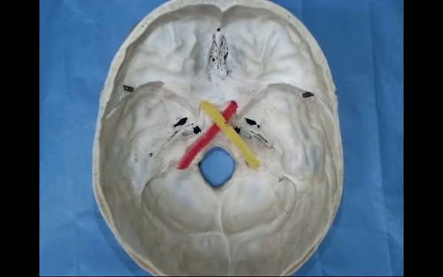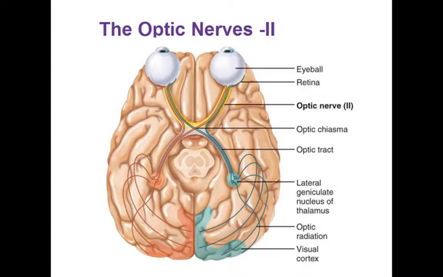Here, the right and left optic nerves unite, and fibers from the nasal half of the retinas cross over, forming the optic chiasm, located directly in front of the pituitary gland. From there, the nerve continues moving posteriorly in the skull as the optic tracts. The optic nerve carries special afferent fibers from the eyes to the brain.